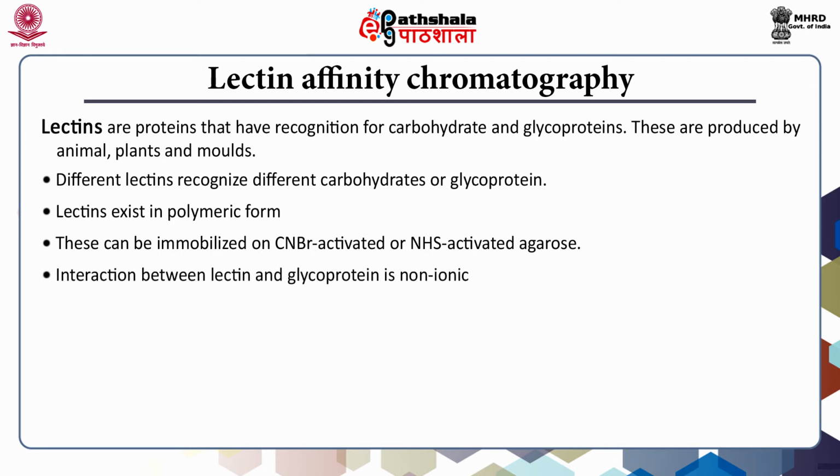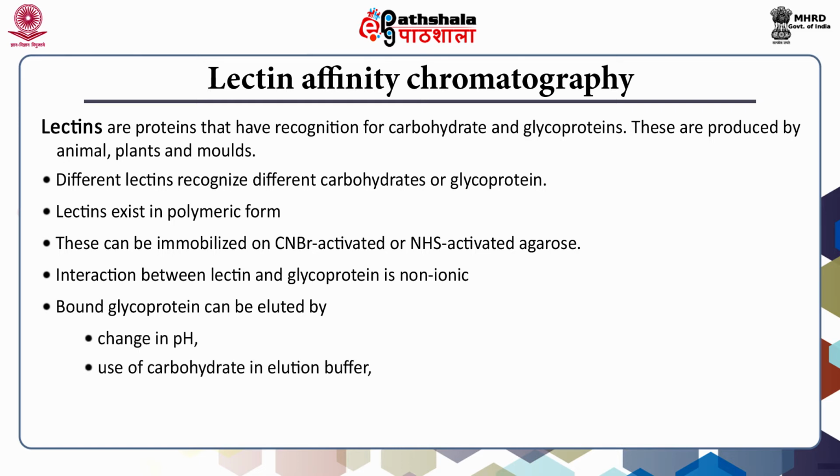Interaction between lectin and glycoprotein is not ionic, and therefore binding of glycoprotein to a lectin column can be achieved with removal of salt after salt fractionation. Bound glycoproteins can be eluted by change in pH, use of carbohydrate elution buffer, use of borate buffer, or addition of ethylene glycol in the buffer to reduce hydrophobic interaction.